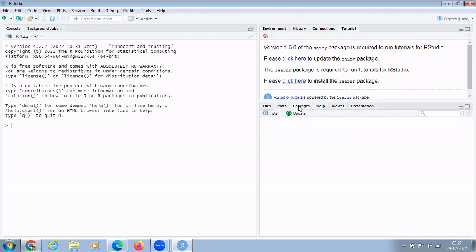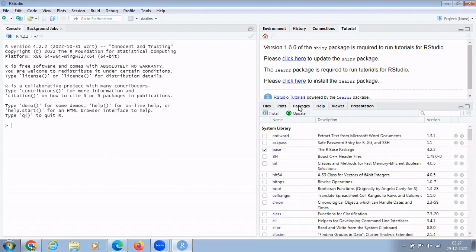Now packages. It is very important that when we are working in R, there are certain packages already defined in our library. But while we are working in R, we have to attach the package with R. For attaching a package, we have the command require.